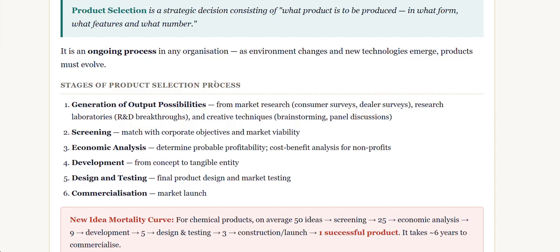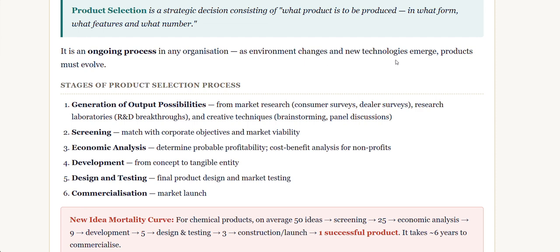We cannot be producing the same products at all times. Take the case of biscuits: earlier, simple Parle-G biscuits were produced, but right now Parle-G and other brands produce multiple different types of biscuits because they need to increase production and sales.